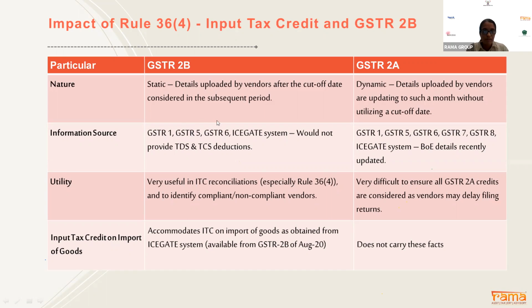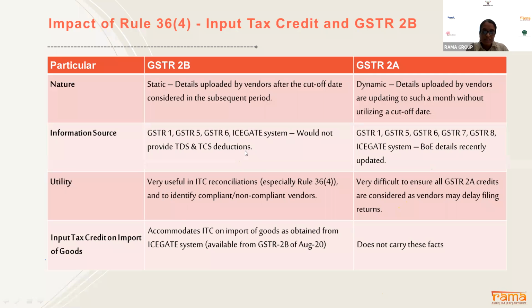GSTR 1, 5, 6 and the IceGate system would not provide TDS and TCS deductions. IceGate will give you the information about the imports, so your GSTR 2B will also get auto-populated inputs from the imports. In GSTR 2A, you get GSTR 1, 5, 6 data, but the IceGate system is not activated for GSTR 2A.